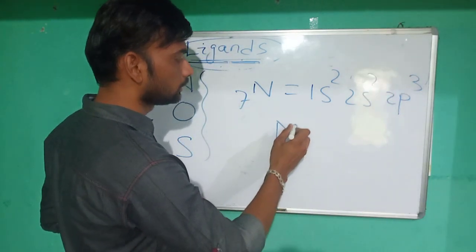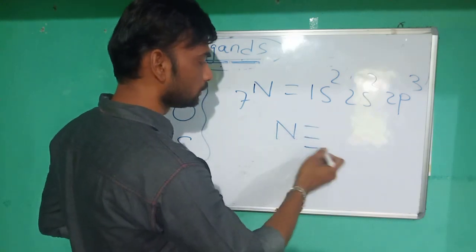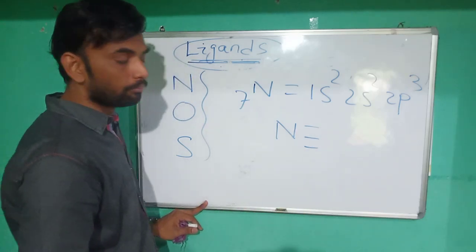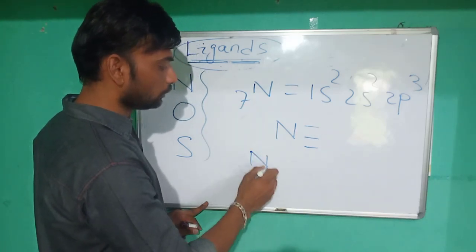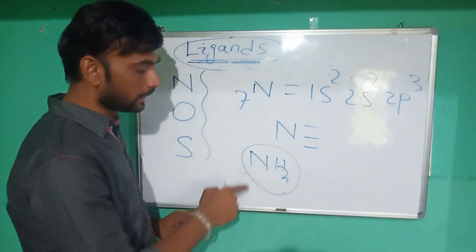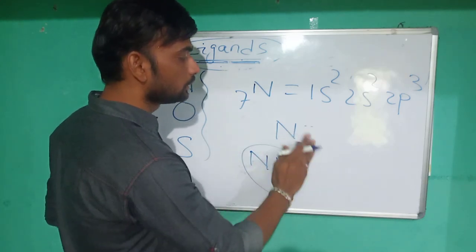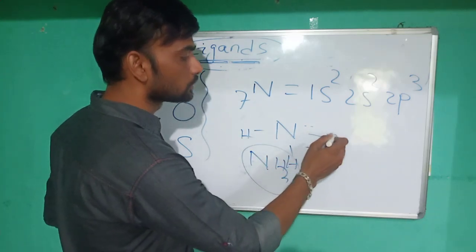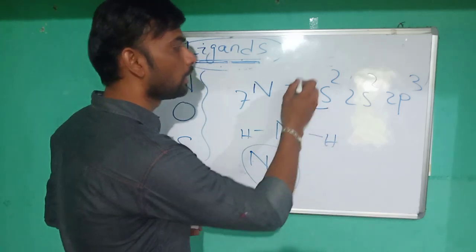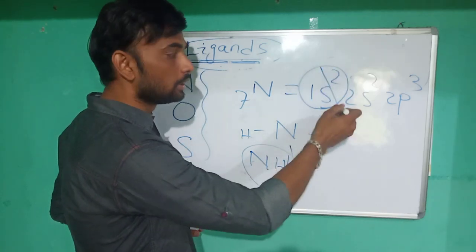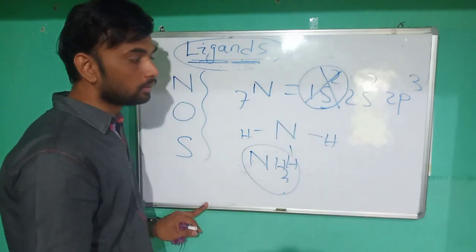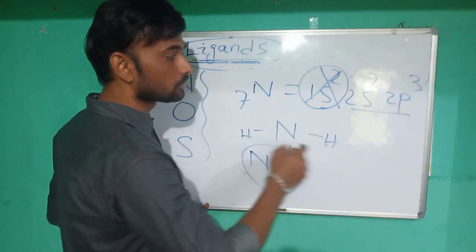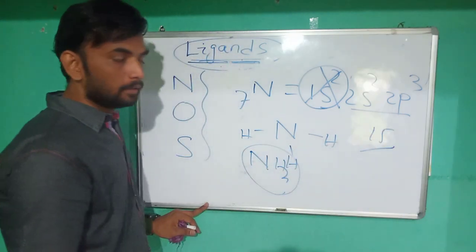That means nitrogen has valency 3, making three bonds to form a compound. Let us consider ammonia: nitrogen is bonded with 3 single bonds to hydrogen. The 1s2 electrons are completely stable and not used in chemical bonding. Then the second shell has 5 electrons, the valence electrons of group 15 elements.